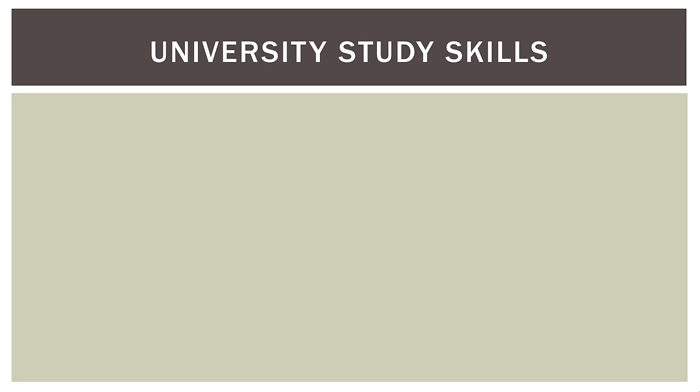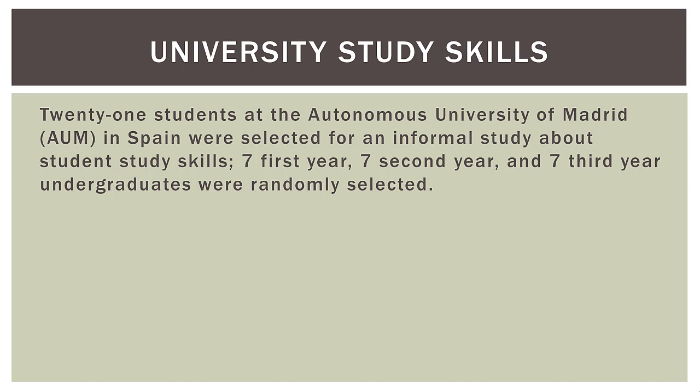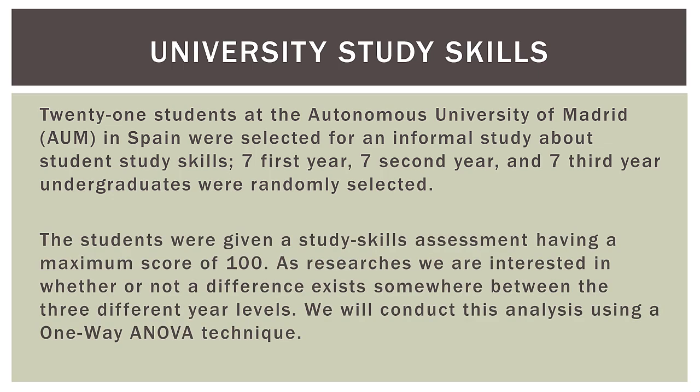So here is our fictitious problem. 21 students at the Autonomous University of Madrid, the AUM, in Spain, were selected for an informal study about student study skills. So 7 first-year, 7 second-year, and 7 third-year undergraduate students were randomly selected. The students were given a study skills assessment having a maximum score of 100. Now, as researchers, we are interested in whether or not a difference exists somewhere between the three different year levels. So we will conduct this analysis using a one-way ANOVA technique.